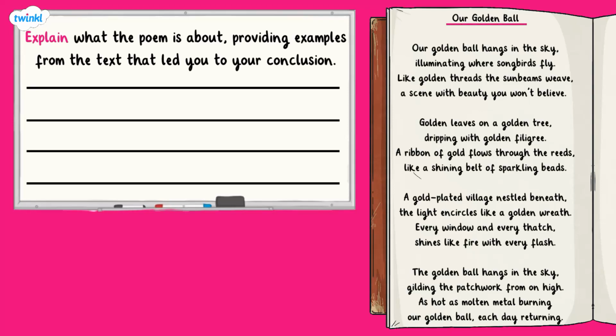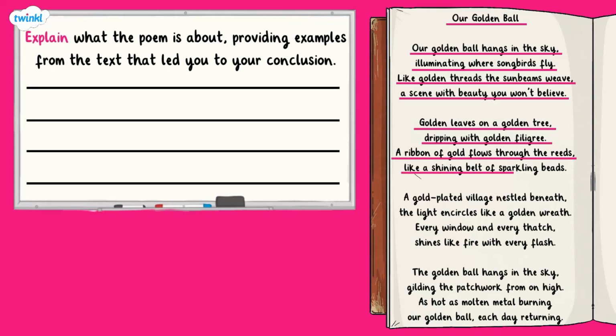Our golden ball. Our golden ball hangs in the sky, illuminating where songbirds fly. Like golden threads the sunbeams weave, a scene with beauty you won't believe. Golden leaves on a golden tree, dripping with golden filigree. A ribbon of gold flows through the reeds, like a shining belt of sparkling beads.